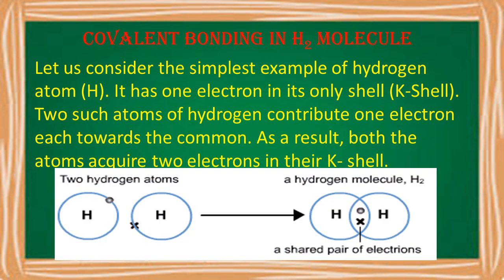Now let us look into certain covalent bonds, how they take place in molecules. Let us take the example of the hydrogen molecule. We know that a hydrogen atom has only one electron in its valence shell, which is known as the K shell. Similar atoms of hydrogen combine and there is sharing of one electron between them, resulting in the formation of a single bond. That forms a molecule called the hydrogen molecule.